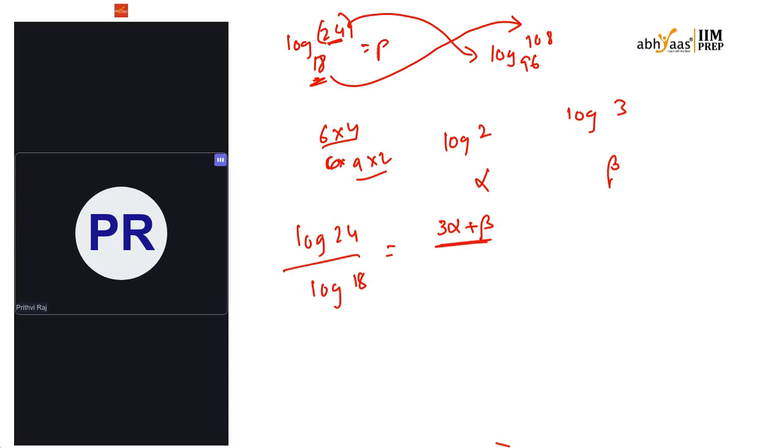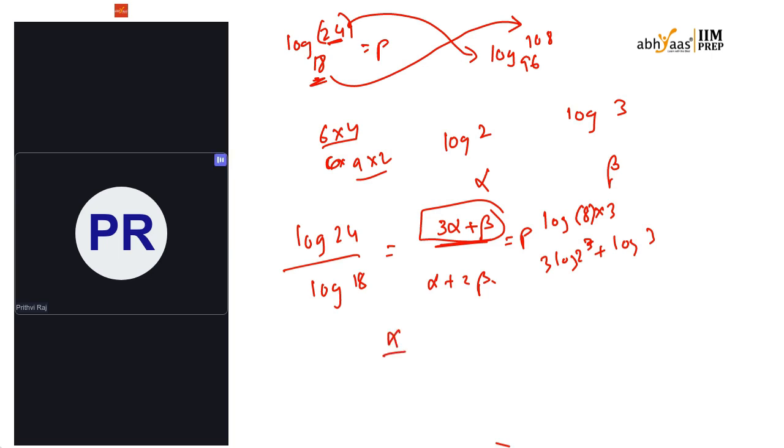For 24, I will write it as log 8 into 3, and 8 can be written as 2 cube. So 3 log 2 plus log 3, with any base, natural logarithm, anything. So it is written as 3 alpha plus beta. In the same way, the denominator will be alpha plus 2 beta. Now this has to be equal to P. That's what they have said.